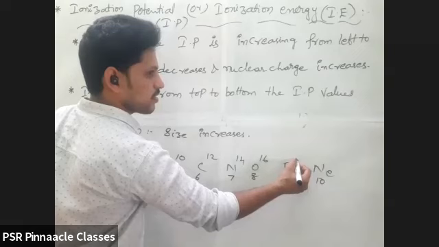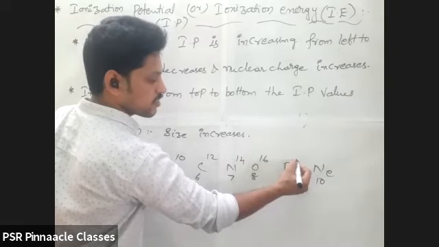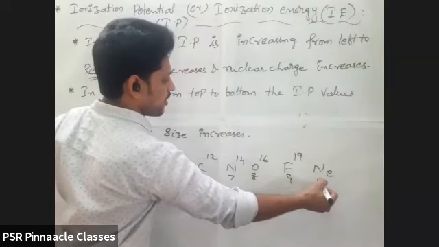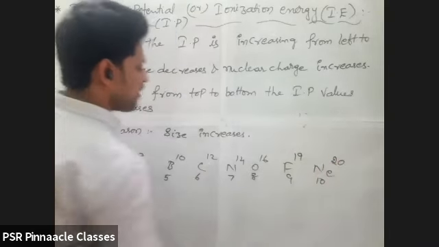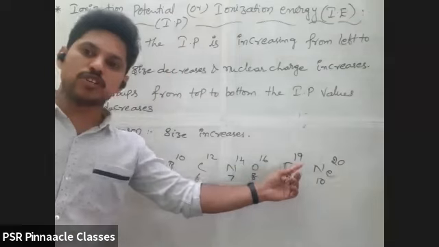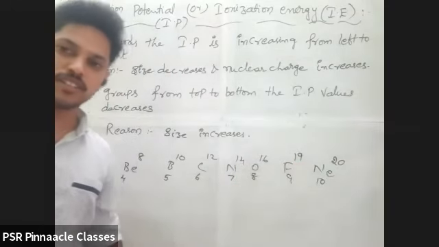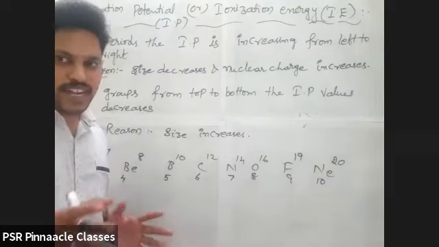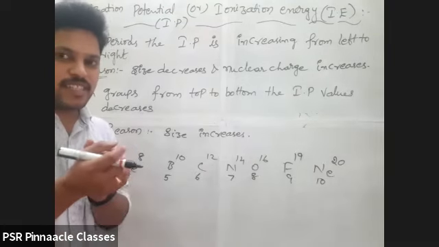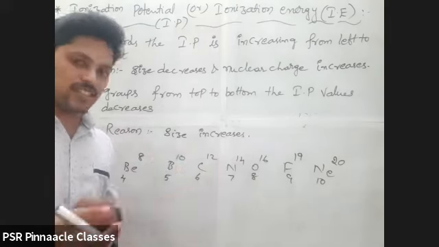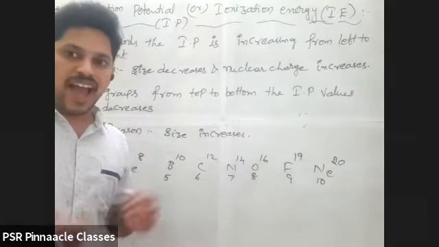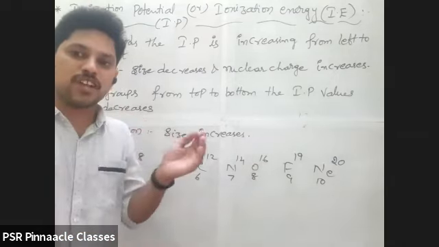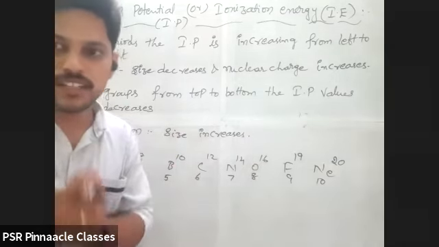and fluorine is 19. Neon is 20. Now see once, is the number of neutrons increasing or not? Neutrons and protons, yes, sir. So neutrons are increasing as well as the nuclear charge. As nuclear charge is increasing, the attraction force on the outermost electron will be very huge. Is it correct? Yes, sir.